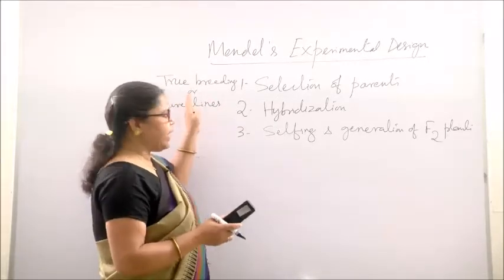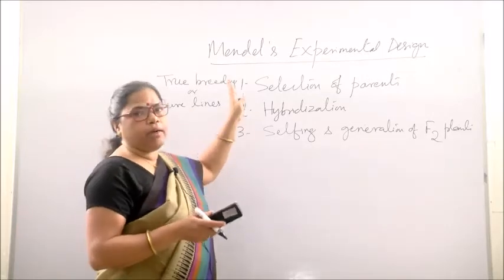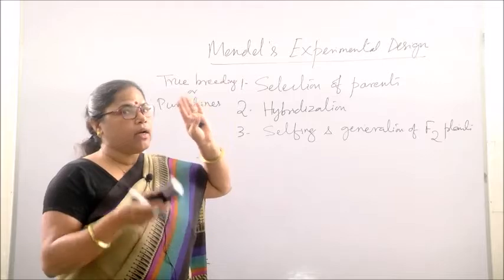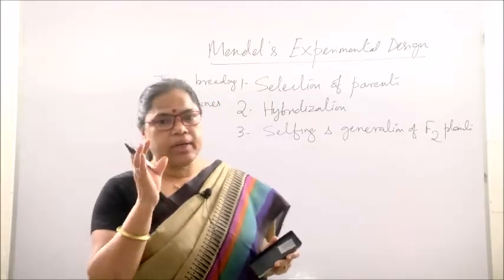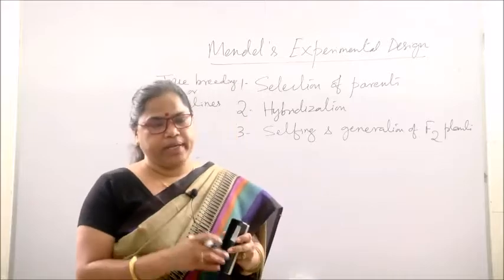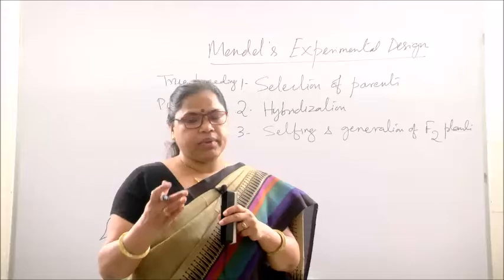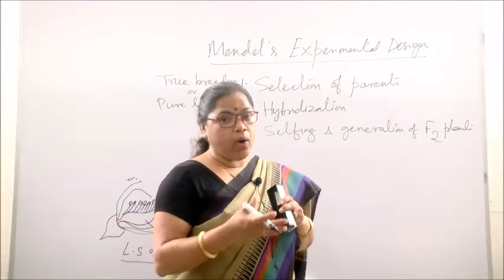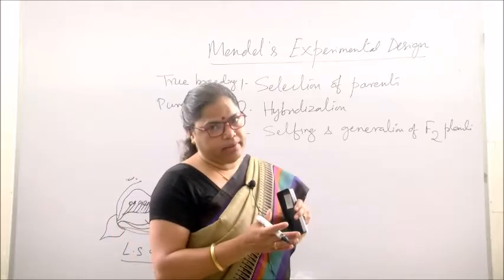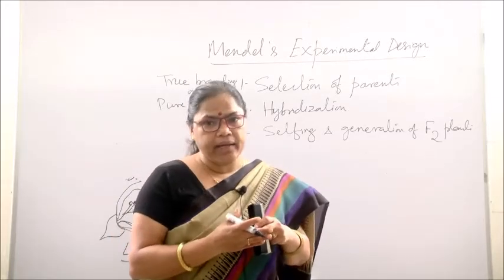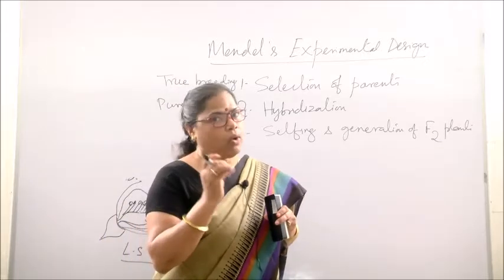For that, Mendel continuously selfed a plant and got those characters. Like suppose he wanted one tall parent, which is true breeding. For that, he continuously selfed a plant and found that in all generations it produces tall plants. That means that particular plant or variety is true breeding or a pure line for the tall character.